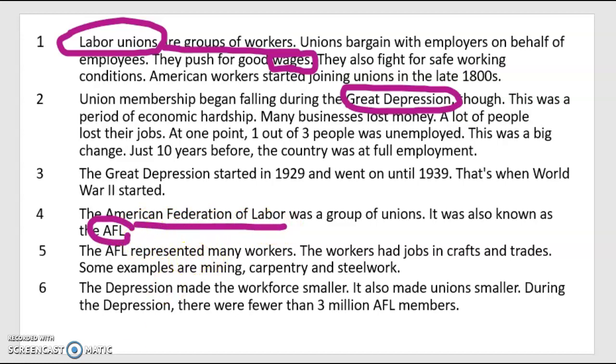So let me keep going. The AFL represented many workers. The workers had jobs in crafts and trades. Some examples are mining, carpentry, and steelwork.